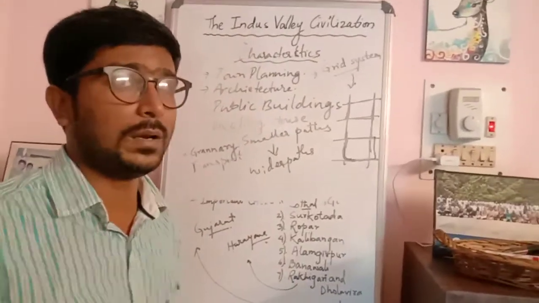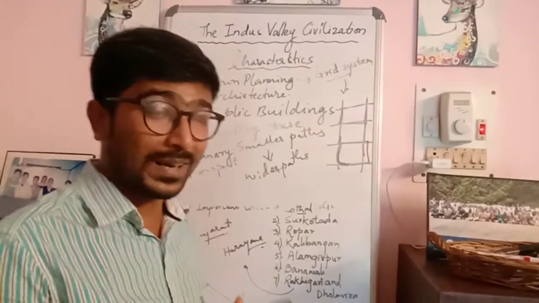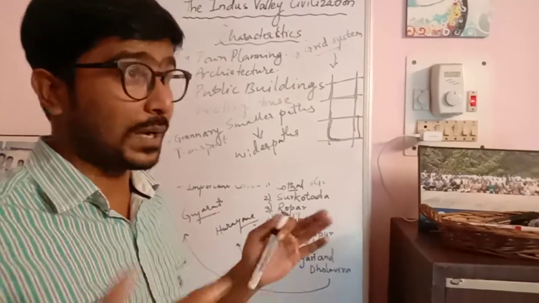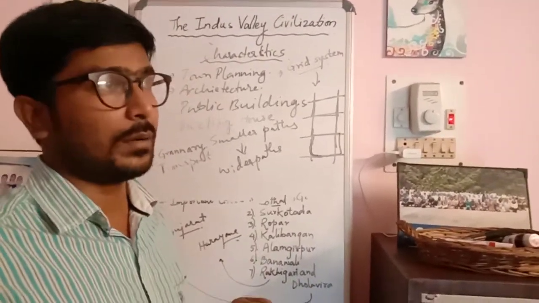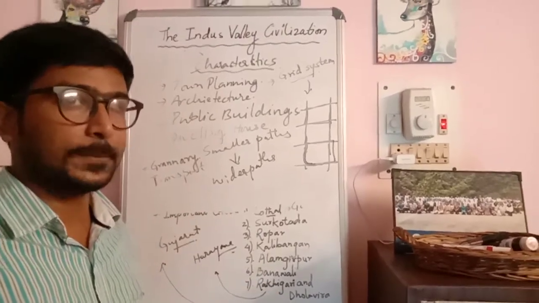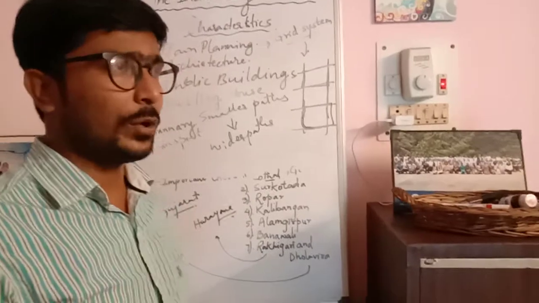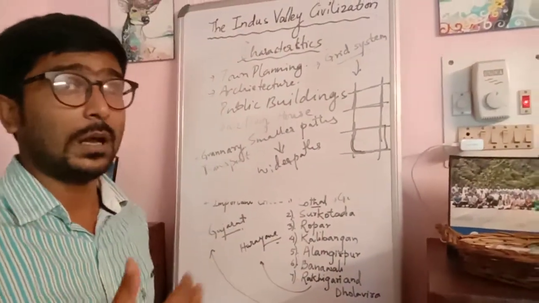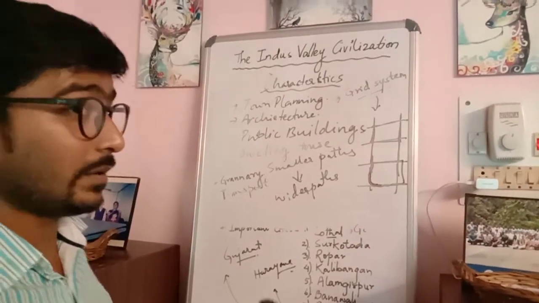Same as Egyptian civilization, the construction of houses was according to the status of the people, and it showed the status of the people: whether it was a normal house, a two-story building, a pakka kind of house or a mud house. The existence of these buildings itself stated that there were differences in status between the richer, middle class and higher rich class people.